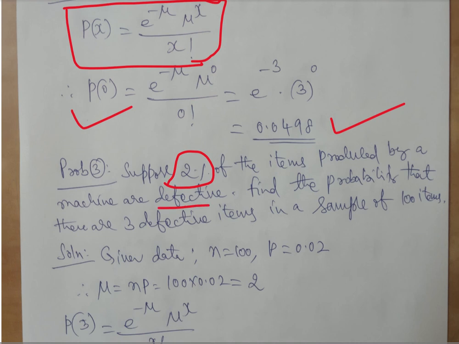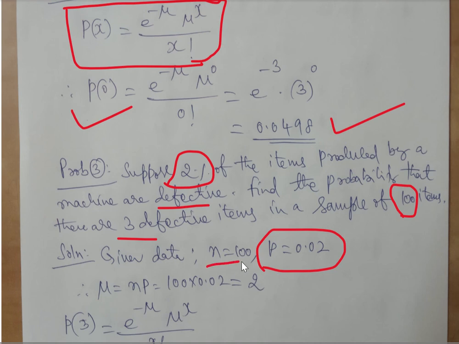So next problem, suppose 2% of the items produced by a machine are defective. Find the probability that there are 3 defective items in a sample of 100 items. Here it is not given which distribution it is. If you look at this straight away, you may feel it is a binomial because defective, non-defective kind of problems we have solved as a binomial. But the sample is 100, quite a good number, and 2% means 0.02. The probability of occurrence is very, very small. That is one of the key characteristics of a Poisson distribution. So the given problem belongs to Poisson distribution.